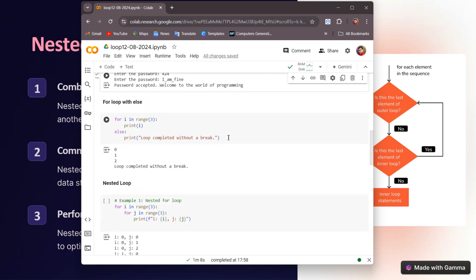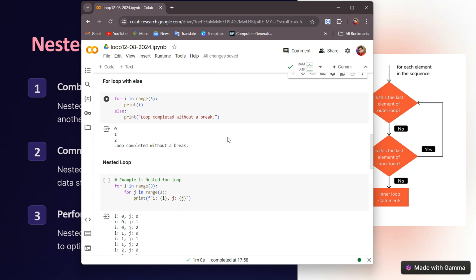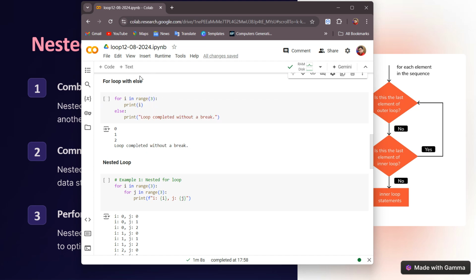Now you just check how the else condition works with the for loop. You can see that here I have taken for i in range 3. We already did this one earlier, where we had taken 5. Now here we have taken 3 and we are printing the value of i. Let me run this one.